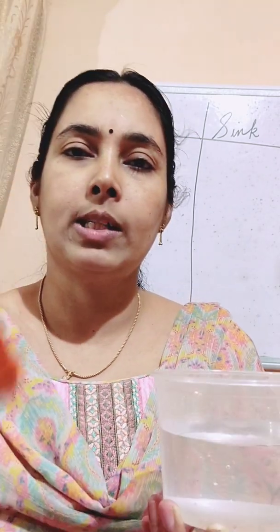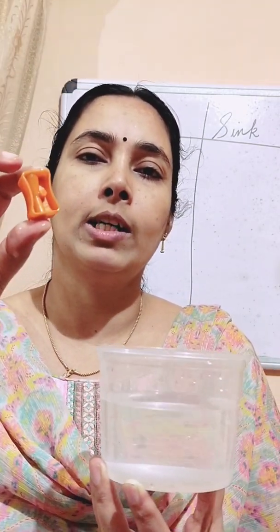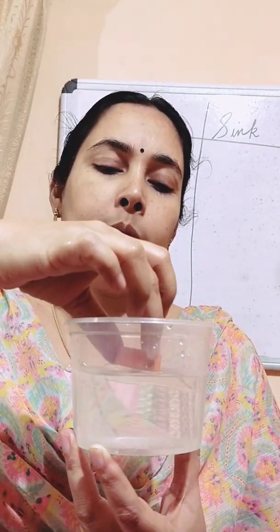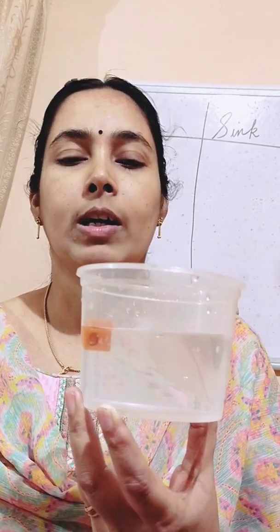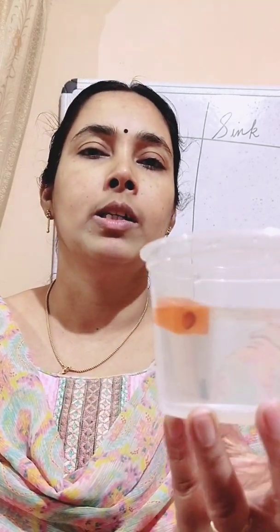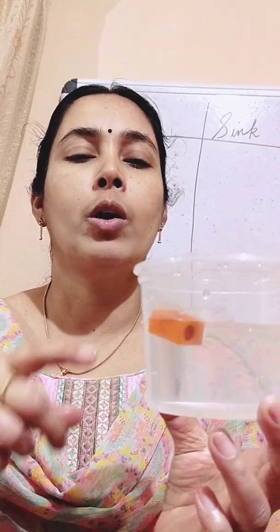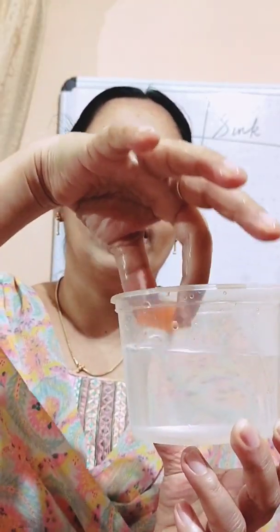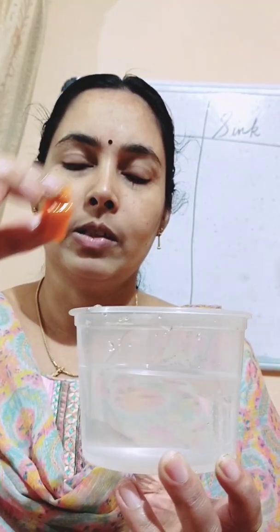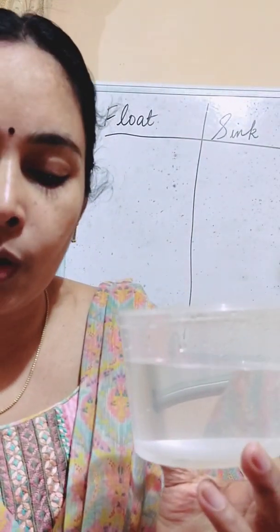Then there is one sharpener. I am taking one sharpener and putting it in water. So what happened to the sharpener? The sharpener floats on the surface of water.